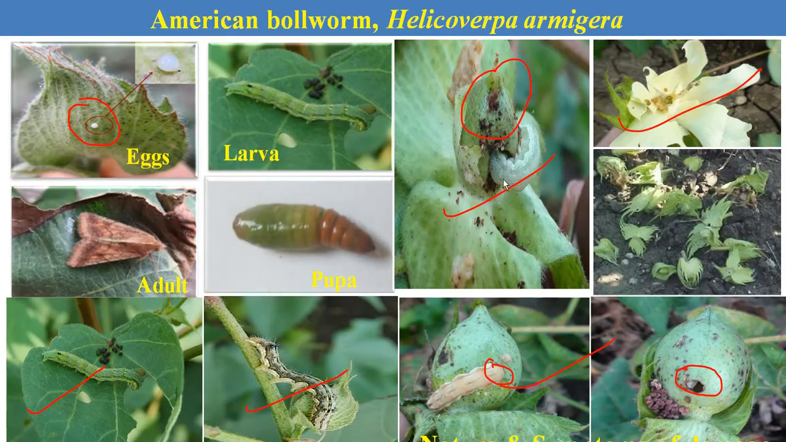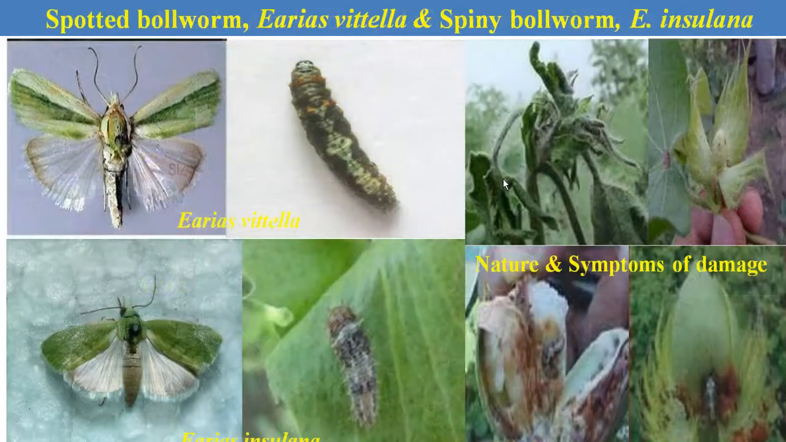Then it also attacks the seeds, and the seeds lose their viability and their oil content, and the seeds as well as the lint get less market value in the market. Then next is the spotted and spiny bollworm.